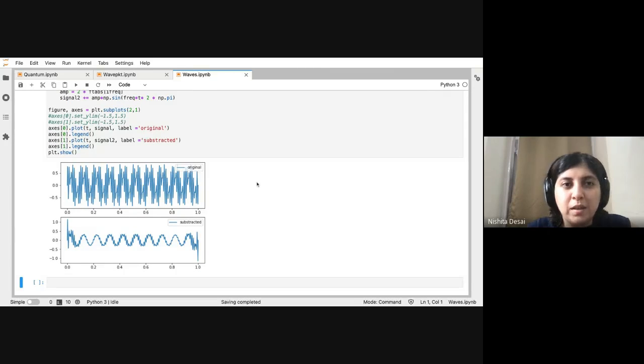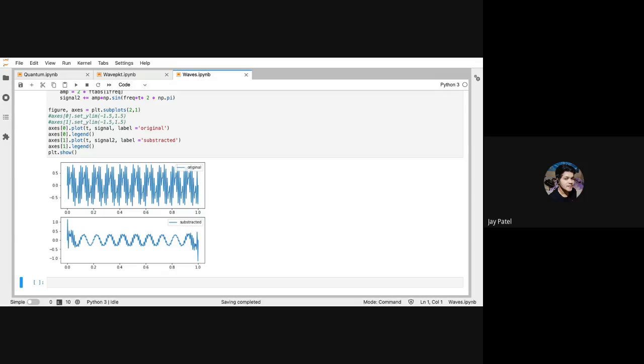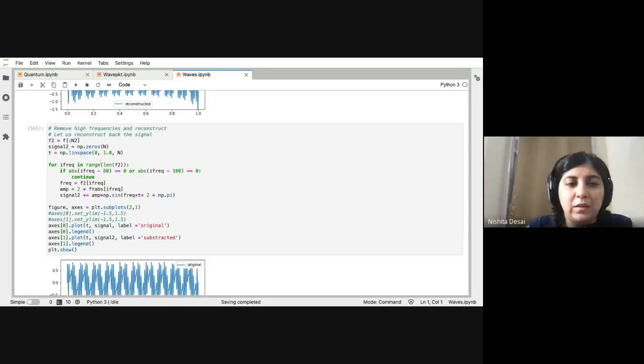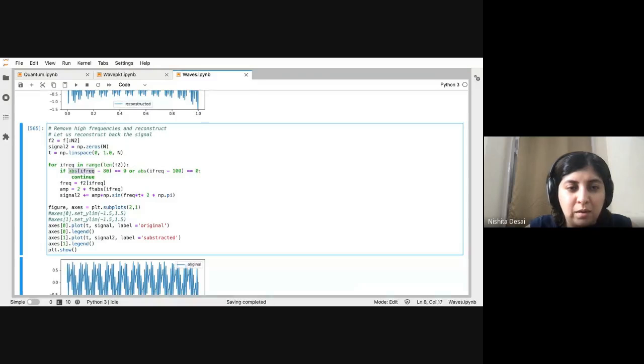Can you please show the part of the code which subtracts the signal again? The code was actually very simple. Essentially, if the frequency is a known contaminant frequency, then you don't add it.